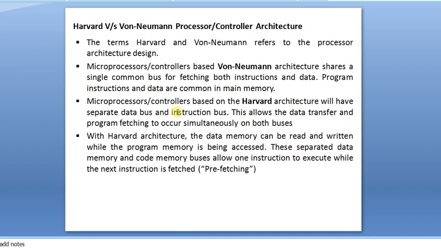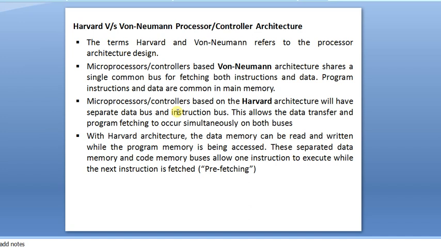But microprocessors or controllers based on Harvard architecture have a separate data bus and instruction bus. Address bus and data bus are separated. This allows data transfer and program fetching to occur simultaneously on both buses. So hardware logic is more in Harvard architecture compared with von Neumann. The data memory can be read or written while the program memory is being accessed. These separate data memory and code memory buses allow one instruction to execute while the next instruction is fetched.